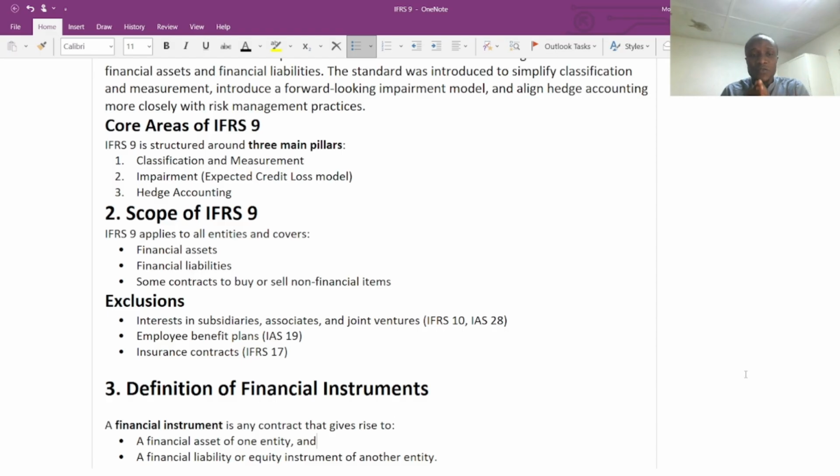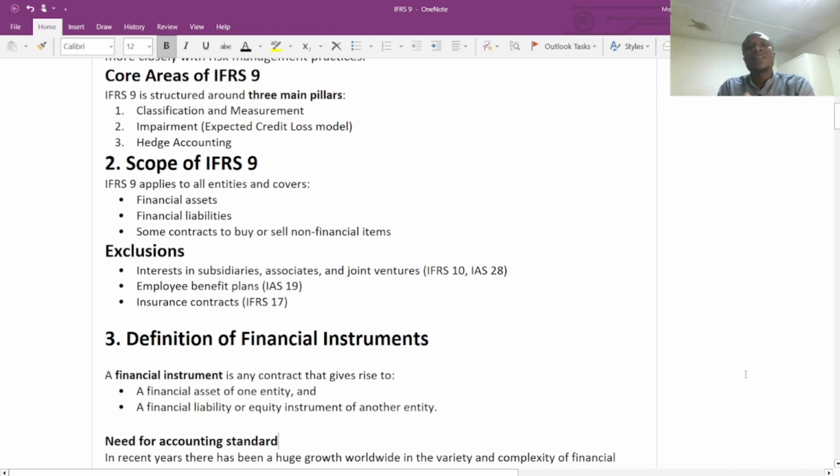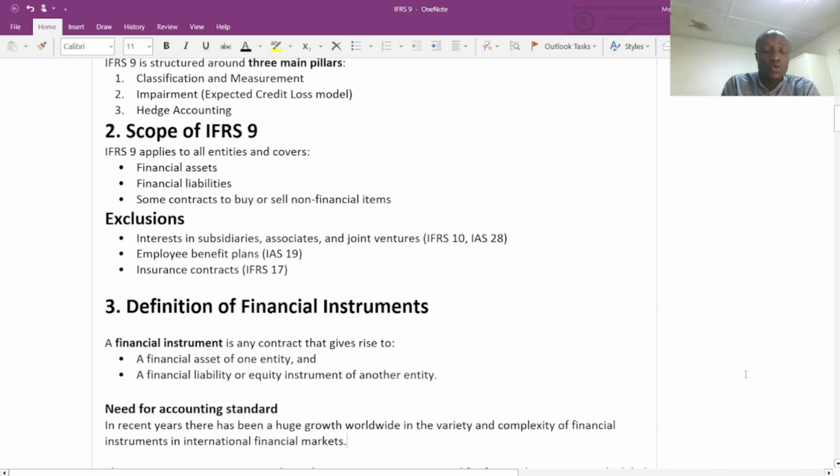Also, for employee benefits, IAS 19, we don't have anything to do with it. And also for financial reporting students, IAS 19 is out of your syllabus area. Don't worry about anything relating to employee benefits. Also about insurance contract, don't worry anything about insurance contract, but you need to know that it is out of the scope of IFRS 9. So basically, we are going to start the ball rolling.